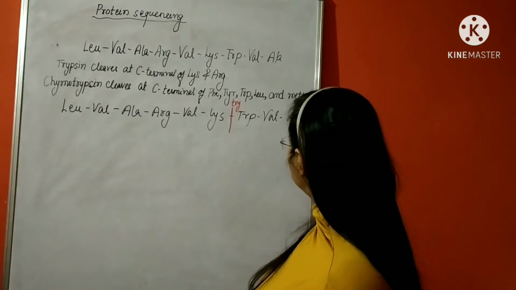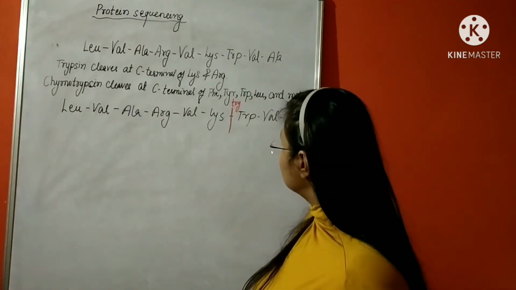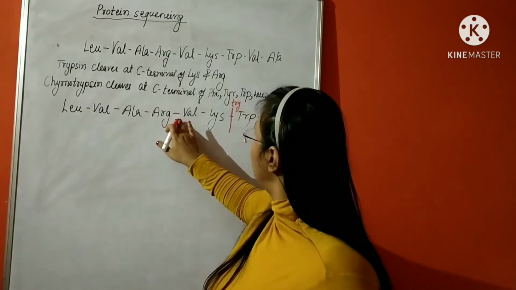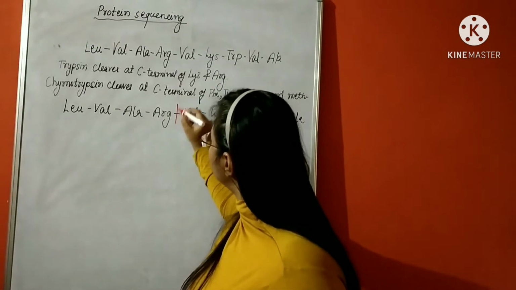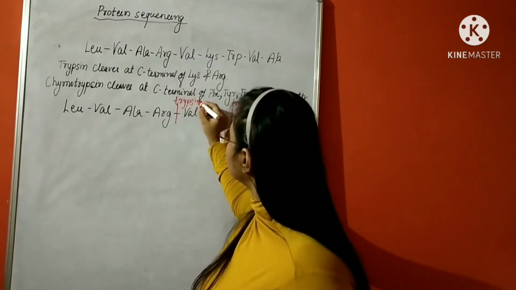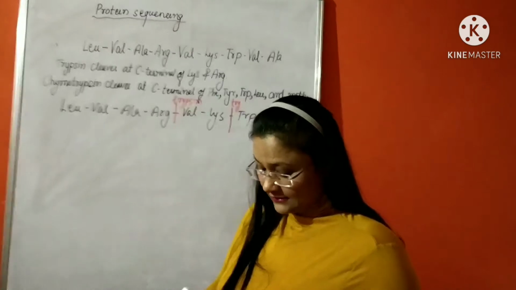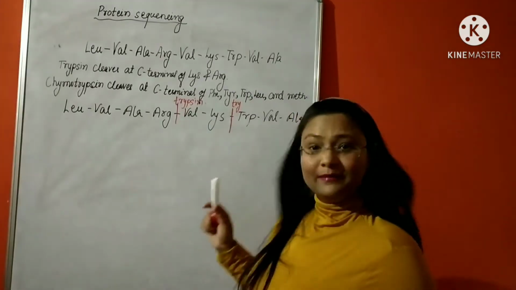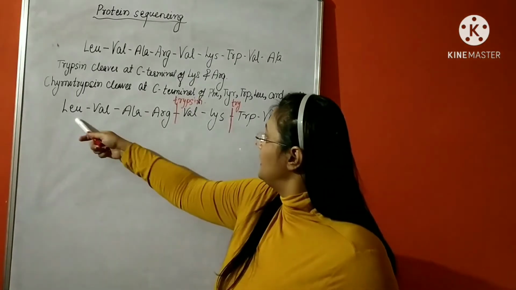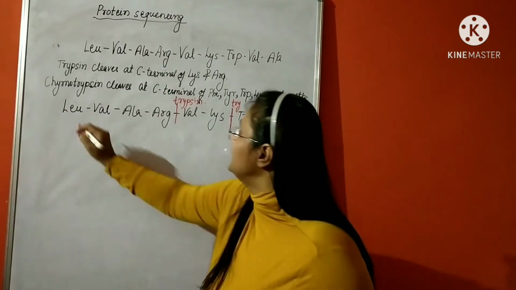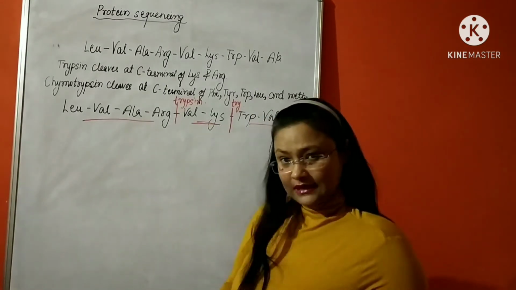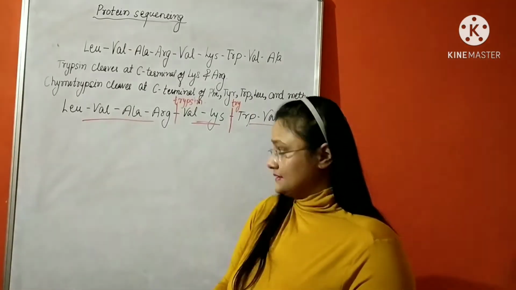Let us find out if there is any arginine. Yes, there is an arginine as well. So the trypsin will cleave over here as well. Right. So how many bands will be produced? Like 3 fragments will be produced. One of them will be this, another one will be this, and another one will be this.